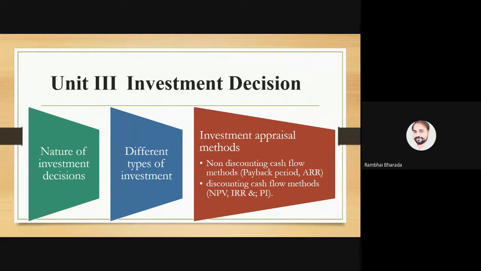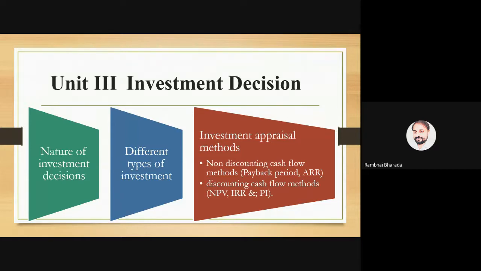For calculating all the benefits and costs of an investment, we have some techniques and methods. For easy remembering and understanding, we have divided these methods into two parts. The first part is non-discounting cash flow methods, also known as traditional methods.